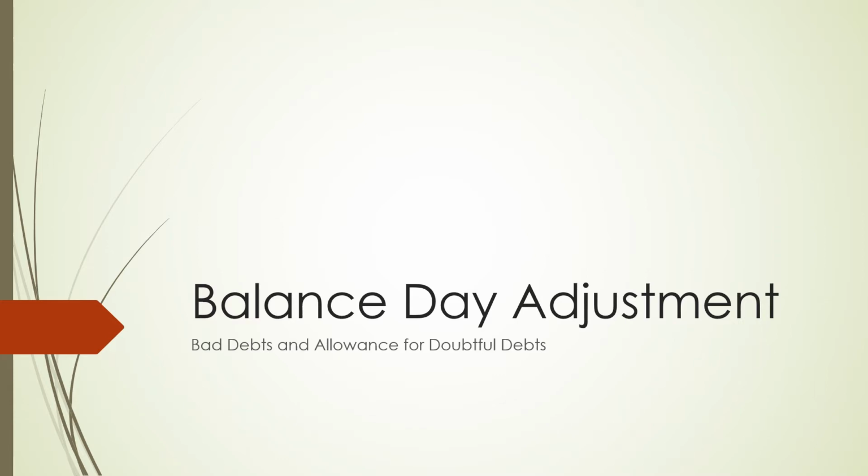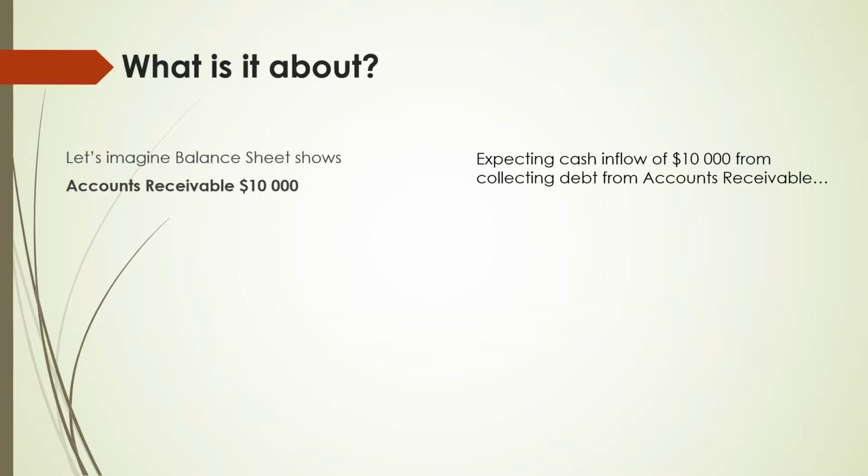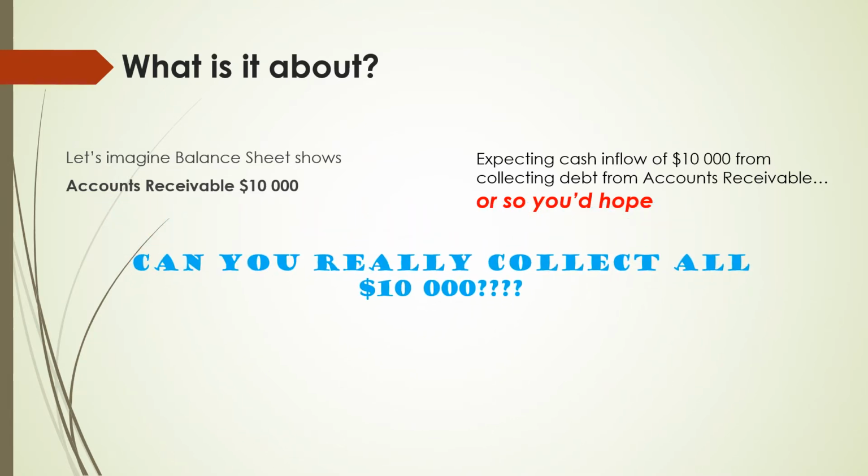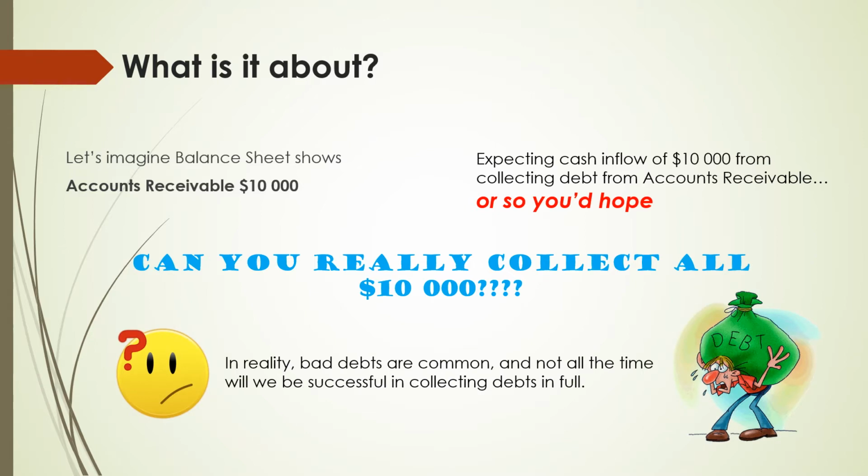In this video, we're going to look at another balance sheet adjustment, bad debts and allowance for doubtful debts. So, what is it all about? Let's imagine the balance sheet shows an accounts receivable amount of $10,000. As a business, you'd be expecting a cash inflow of $10,000 from collecting debts from the accounts receivable. Or so you'd hope. The real question is, can you really collect all $10,000? In reality, bad debts are common, and not all the time will we be successful in collecting debts in full.